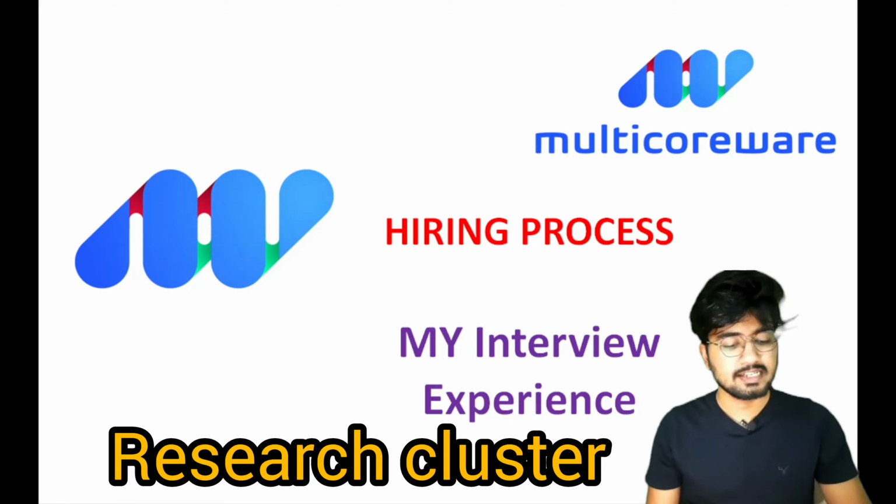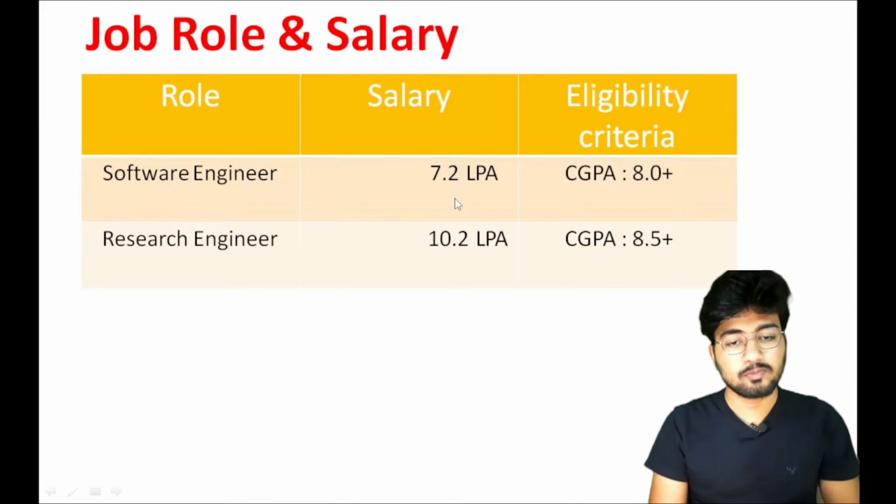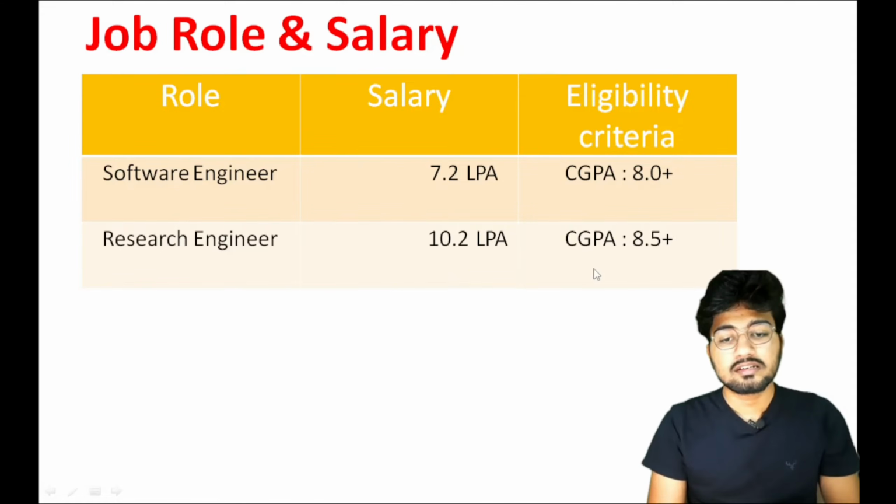So first of all, we will talk about job role and salary. They have provided two job roles, software engineer and research engineer. For software engineer, the salary is 7.2 LPA, and for research engineer, the salary is 10.2 LPA. Coming to eligibility criteria, for software engineer your CGPA should be 8.0 or above, and for research engineer, CGPA should be 8.5 or above.